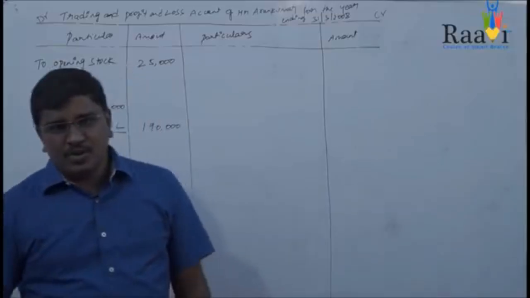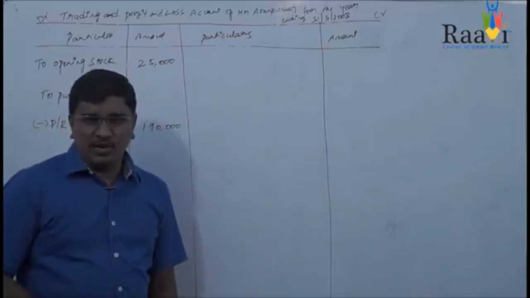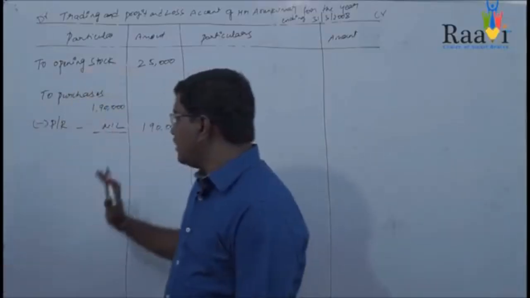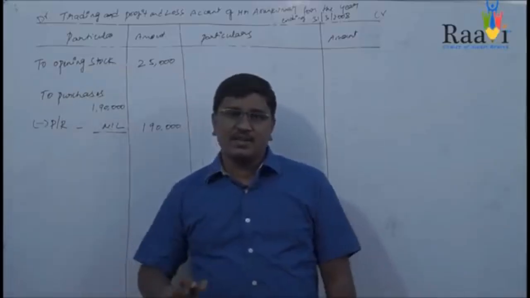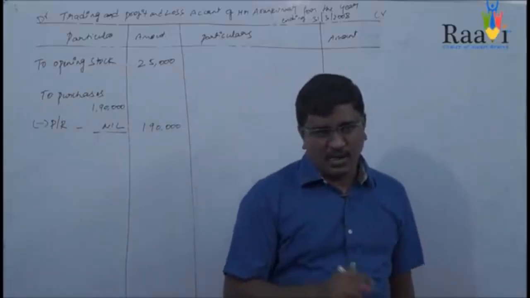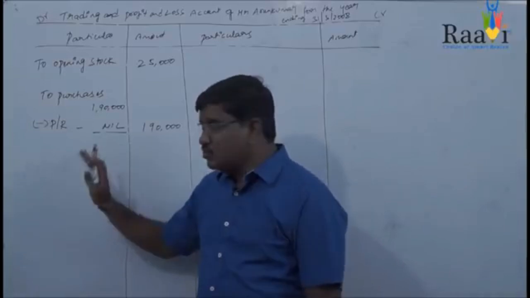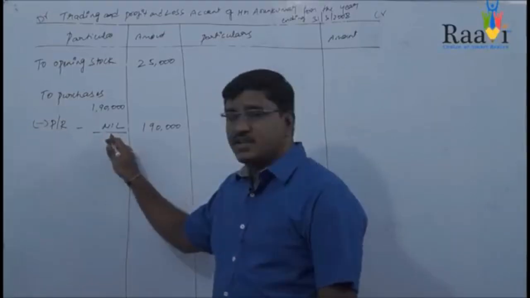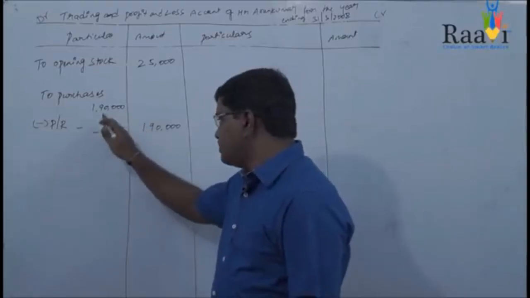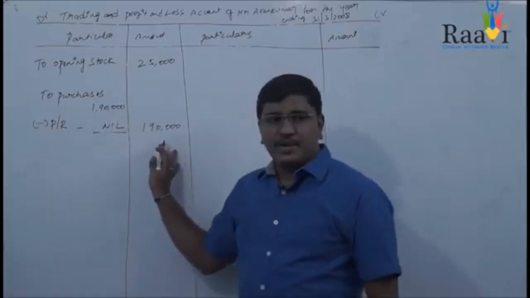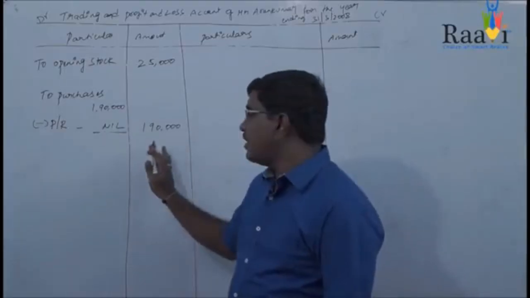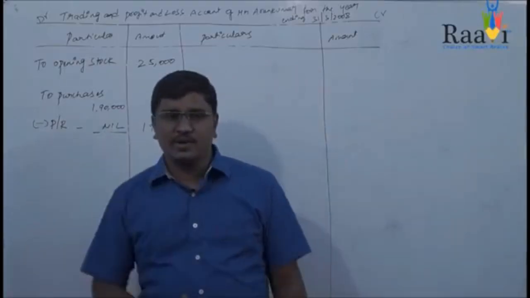Purchase returns can also be known as return outward, and you will find this in the credit side of your trial balance. But in this particular problem you don't find any purchase returns, so that's why you record purchase returns as nil. So 1,99,000 minus 0 is nothing but your net purchases, 1,90,000. This is about the purchases.